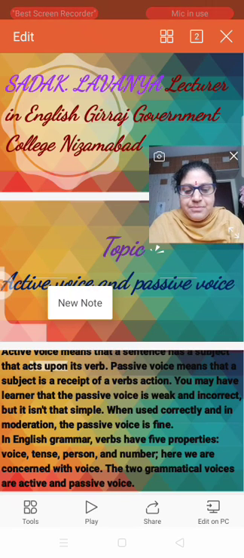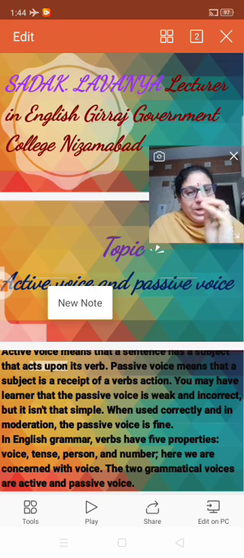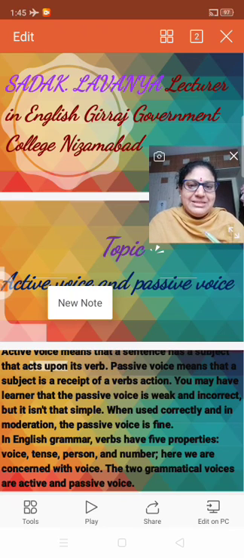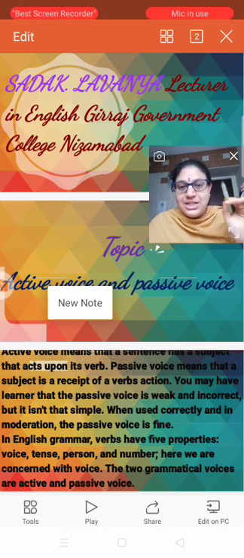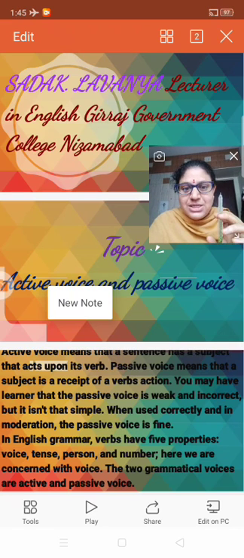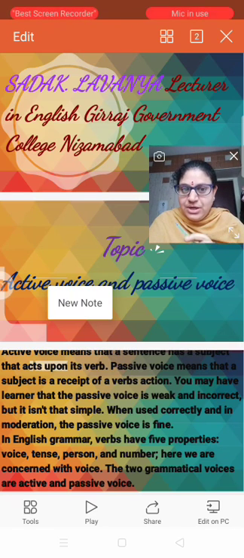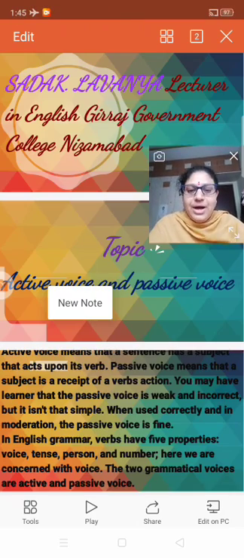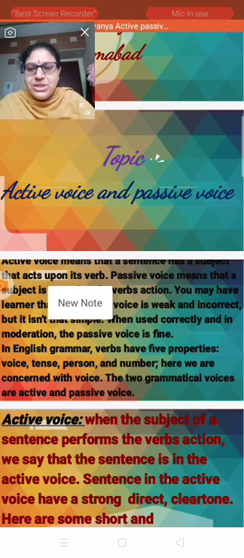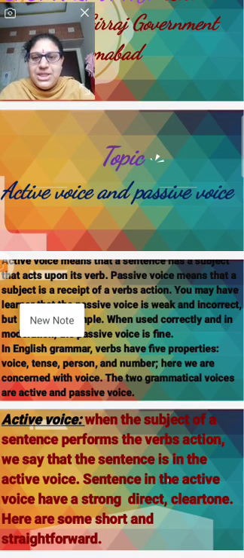When a sentence is in the active voice and you have to change it into the passive voice, you have to see whether the sentence is in the present tense, the past tense, or the future tense. Right? You have to see that. Yes. So now you are going to see the active voice and the passive voice.